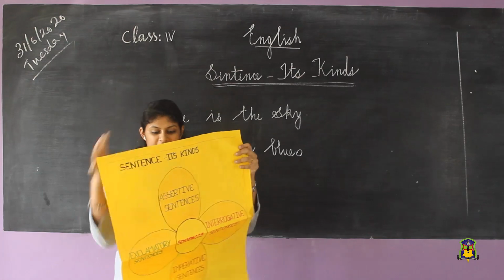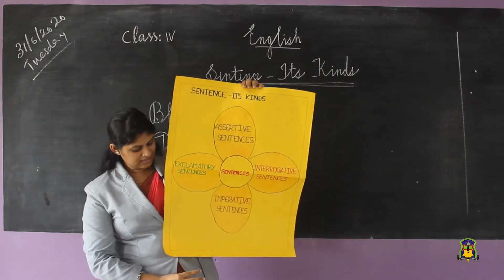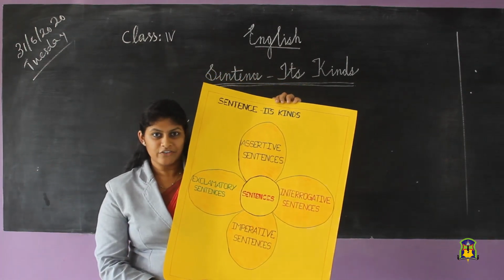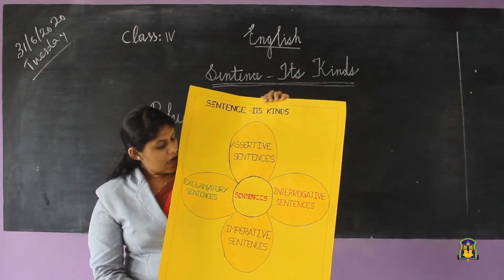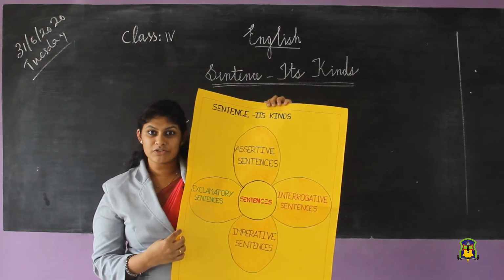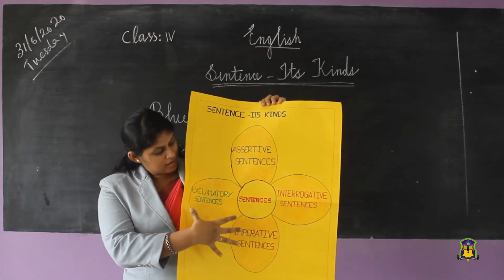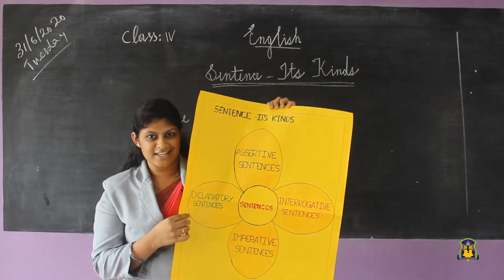Can you see this? Yes, this is a flower, right? I am going to give a name to this flower. What is the name of the flower? Sentence.